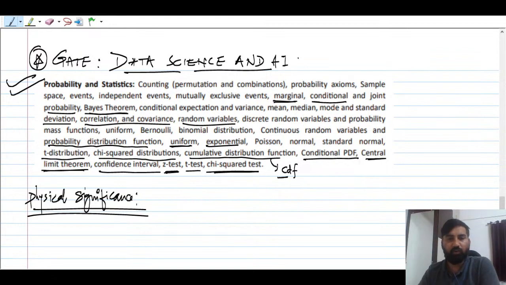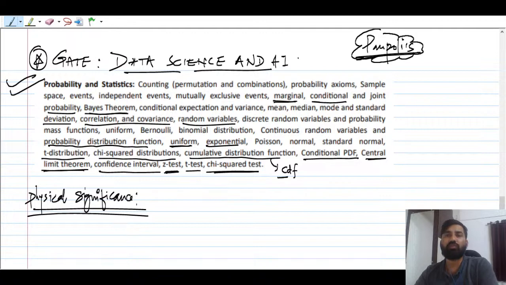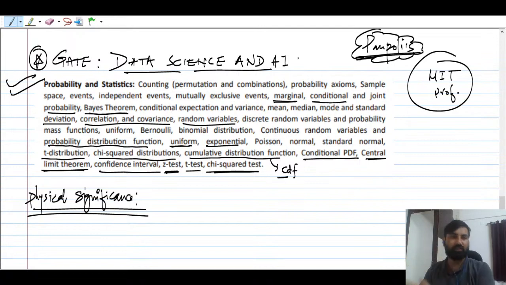The book you can follow for this, one of the very popular books, is known as Papoulis. Papoulis is one of the good books for probability and statistics. Another book was written by an MIT professor. I will reveal his name later, once the probability starts. His book is also available on Google, so you can follow it. You can find this entire syllabus in that book.